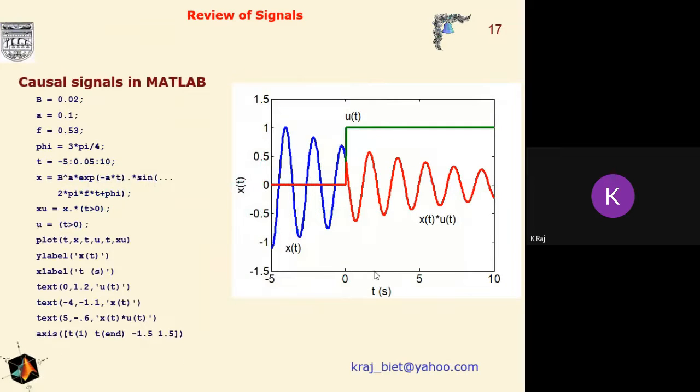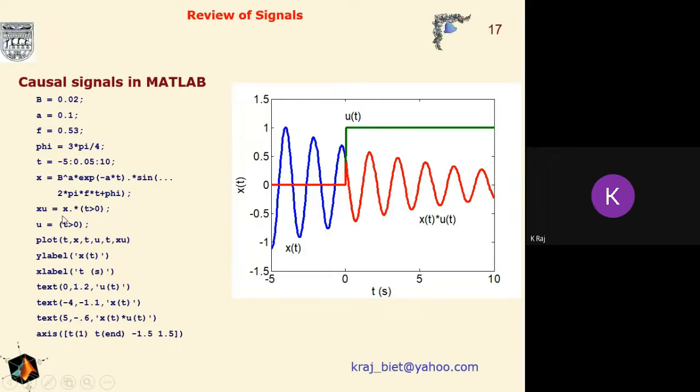Now we are coming to the causal signal. As we know, causal signals are the feasible signals, meaning they don't exist before 0, that is, the negative values are discarded. So if we have a damped sinusoidal function and we are interested in generating the causal signal, first we generate this damped sinusoidal signal. That's why we have described the different constants B, A, F, phi, and t, and then the function itself, the damped sinusoidal function.